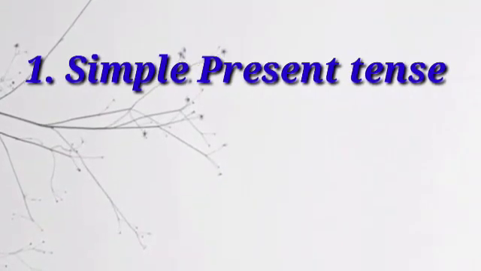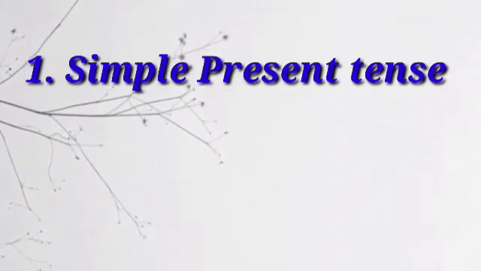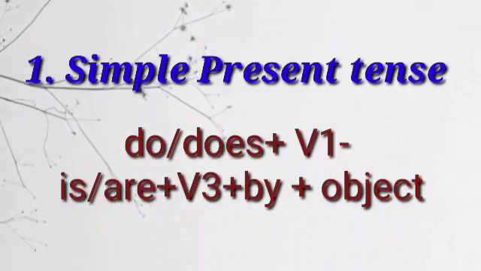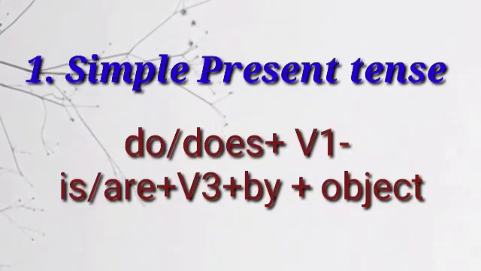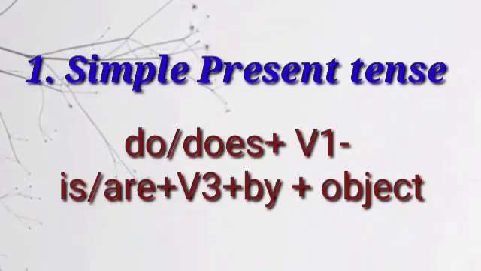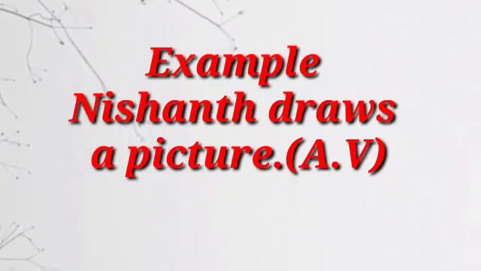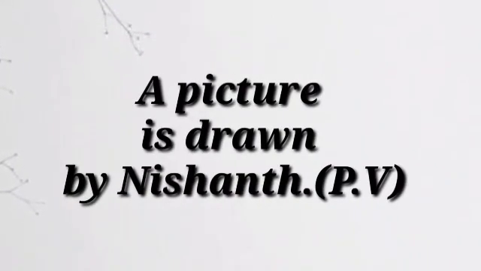First one, simple present tense. So, what is the format in active voice? Do or does plus V1. This will change into is or are plus V3 plus by plus object. For example, Nishant draws a picture. So here the verb is given in active form because subject is the doer of the action. So the same sentence, if we want to convert this into passive form, this becomes a picture is drawn by Nishant.